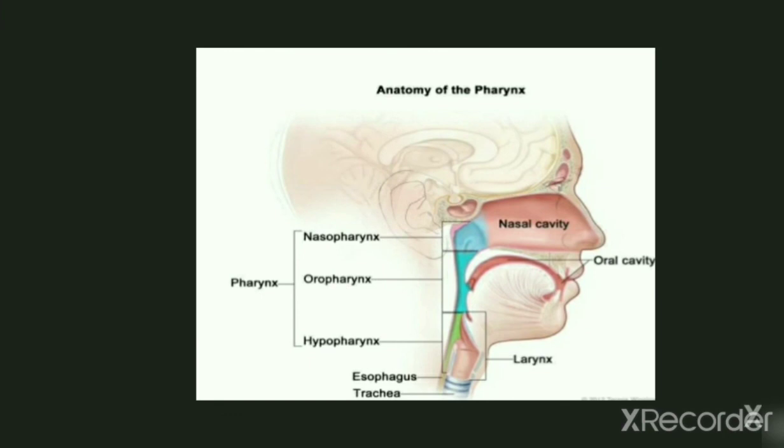Mostly the structure of the pharynx is composed of three layers of tissue: mucous membrane lining, fibrous tissue and smooth muscles. The blood supply is provided to the pharynx by the facial artery, facial vein and internal jugular veins. The nervous control of the function of the pharynx is by the vagus nerve and glossopharyngeal nerves.